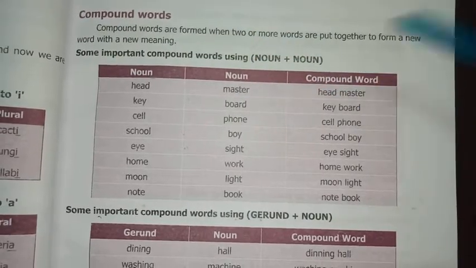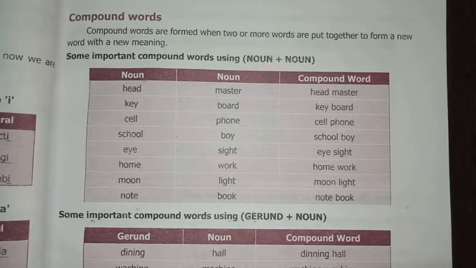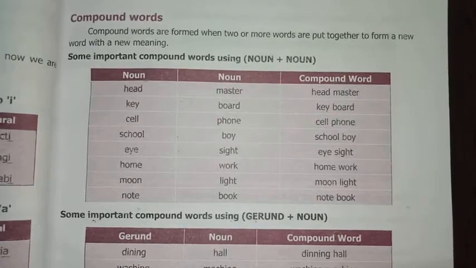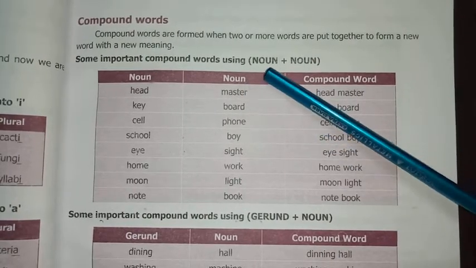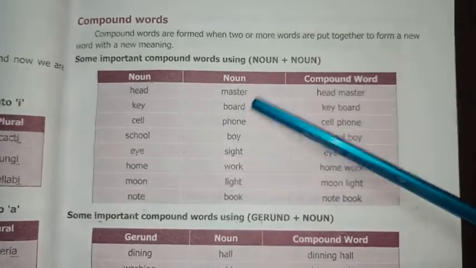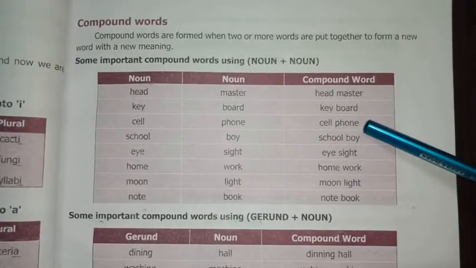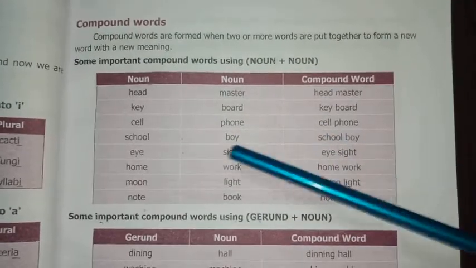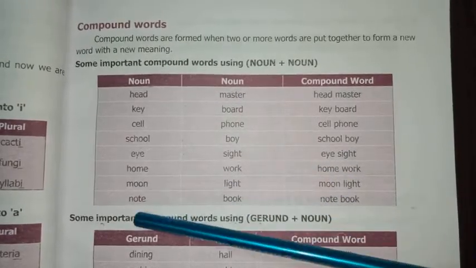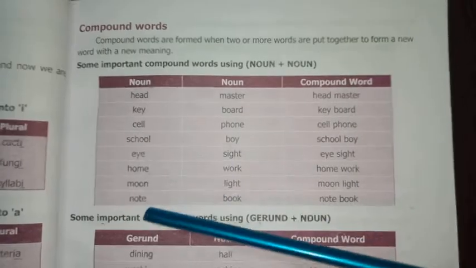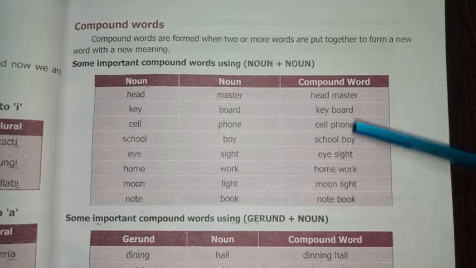Compound words. Compound words are formed when two or more words are put together to form a new word with a new meaning. Here are compound words using noun plus noun. Headmaster, keyboard, cell phone, schoolboy, eyesight, homework, moonlight, notebook. Yes, these are the compound words using noun plus noun.